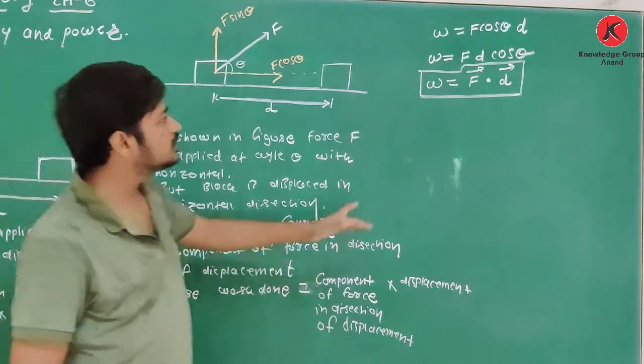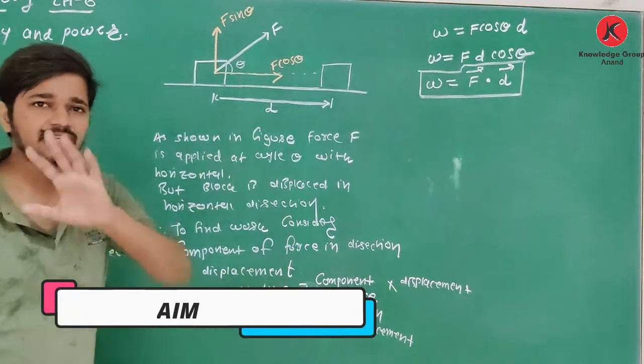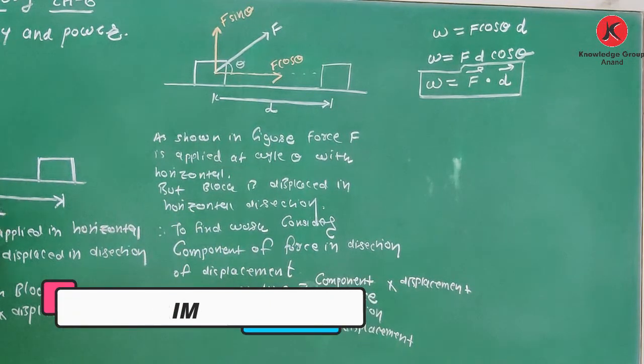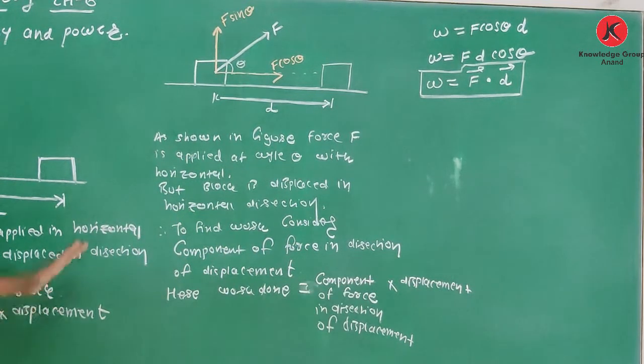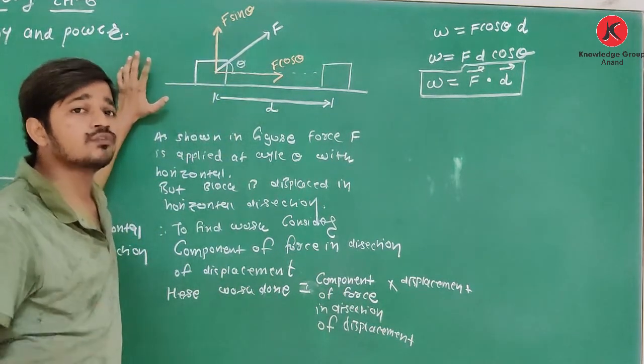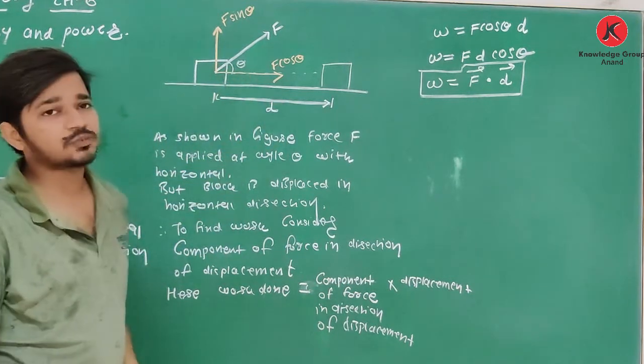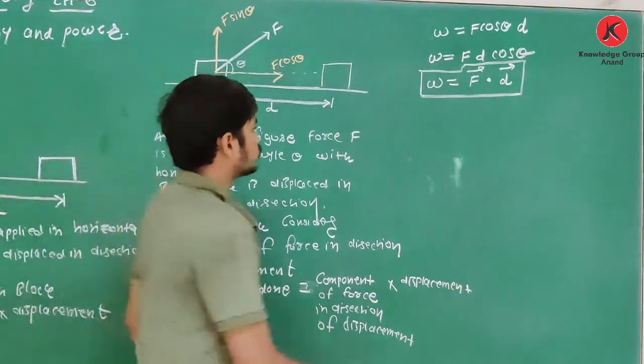And now from this we can write the definition of work. See, in the first case, force and displacement are in the same direction. In the second case, force and displacement are not in the same direction. So what do we have to consider? The component of force in direction of displacement. So what is the definition of work?